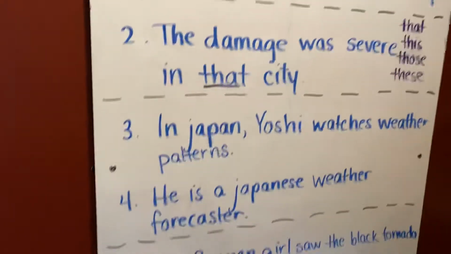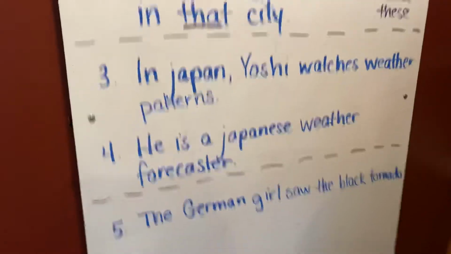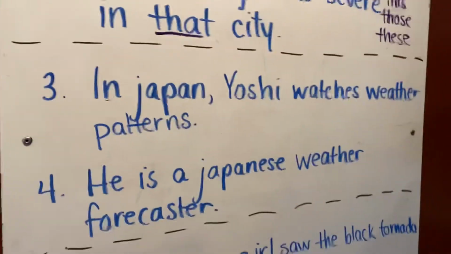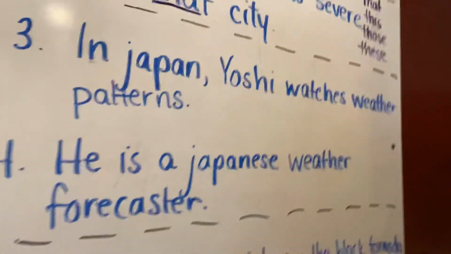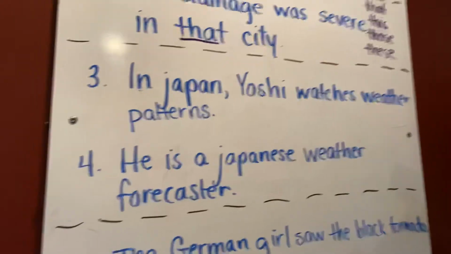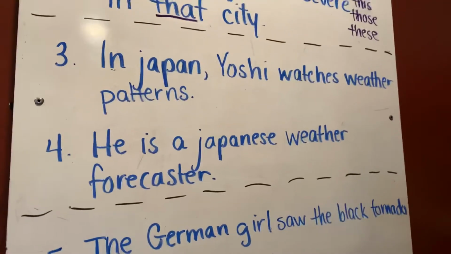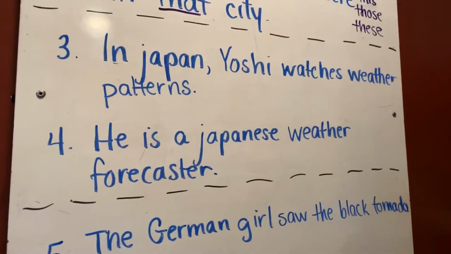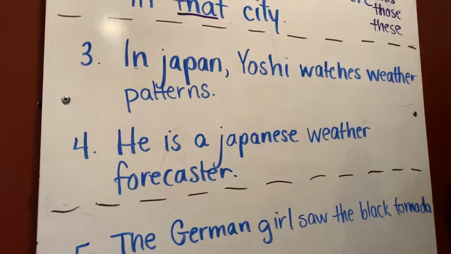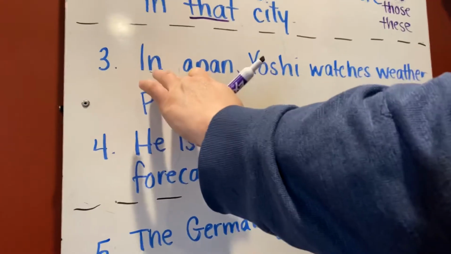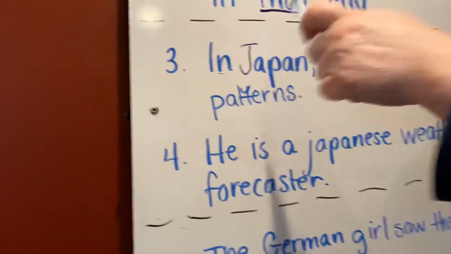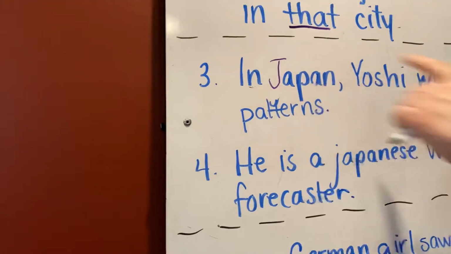Now let's look at special adjectives. Let's look at 3 and 4. Okay, now I want you to look at sentence 3, and I want you to tell me if you see anything that needs corrected. But I want you to try to determine if anything needs to be corrected before we move on. In Japan, Yoshi watches weather patterns. Okay, so just right away you can tell that this J needs to be capitalized because Japan is a proper noun. And we always use capital letters when we're talking about proper nouns.